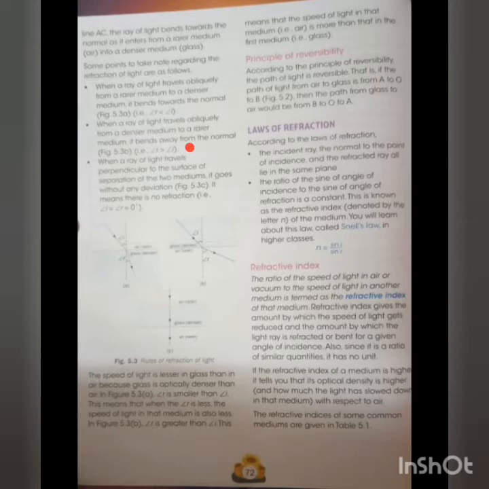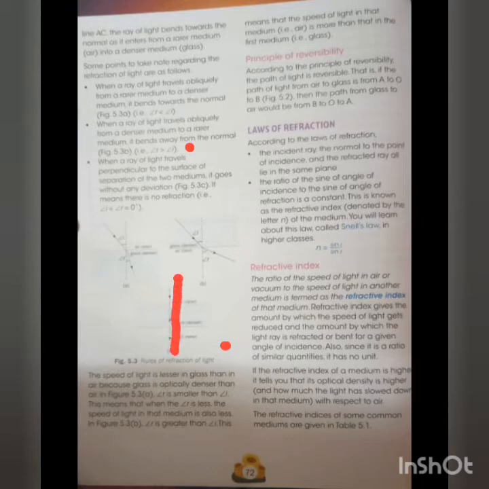And lastly, the third case, when a ray of light travels perpendicular to the surface of separation of the two mediums, that is, when the ray of light travels along the normal from rarer to denser or from denser to rarer, it goes without any deviation. That means it does not bend. It will have no refraction.